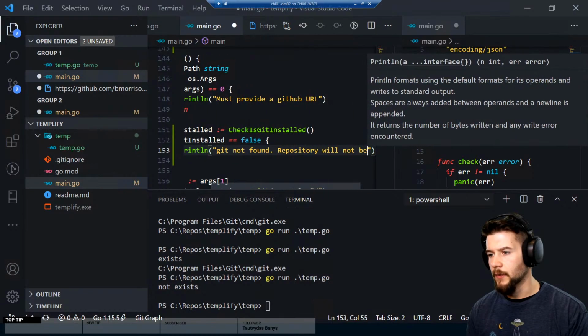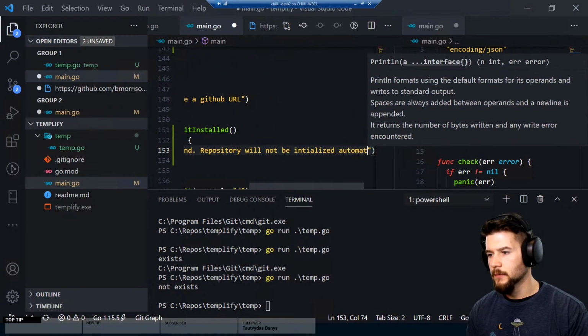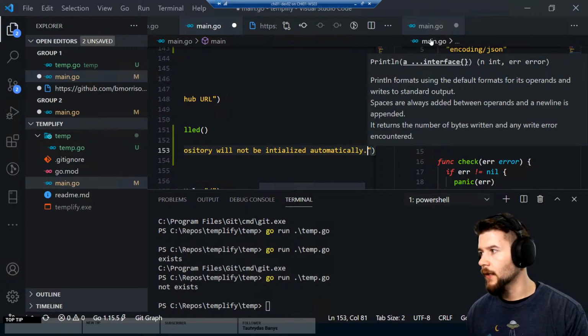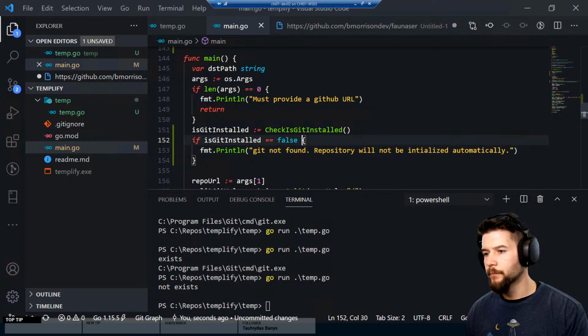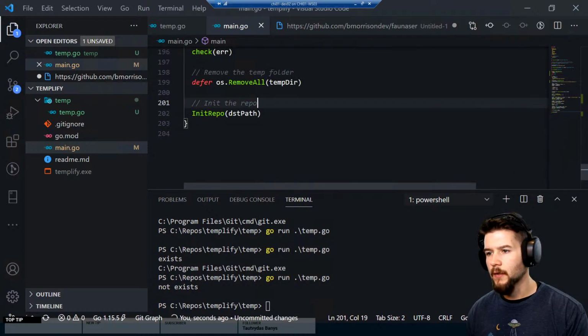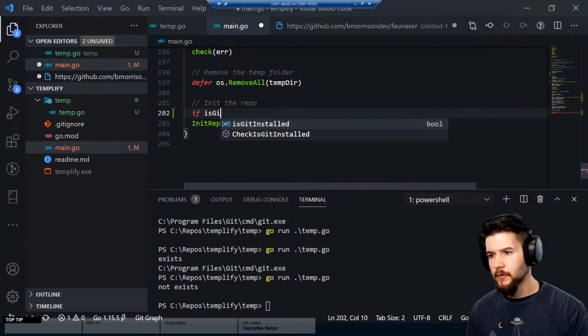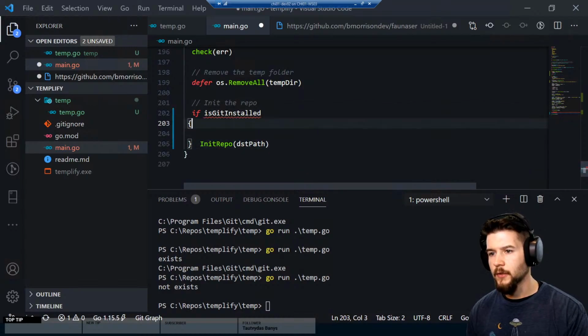Repository will not be initialized. Okay. I like that. I think that's good. And last thing we need to do down here, you could say if Git is installed, then we'll execute this guy right here.